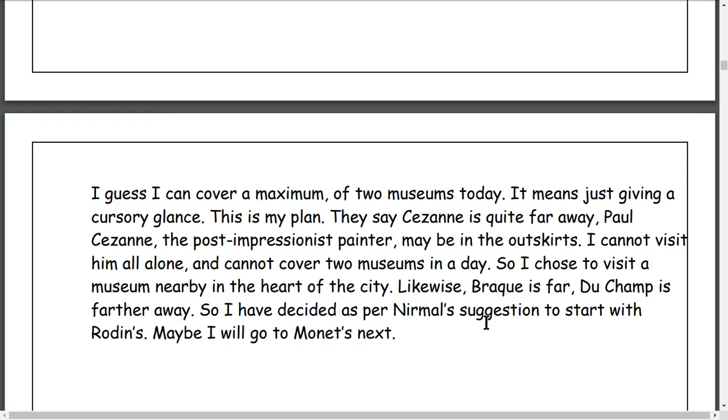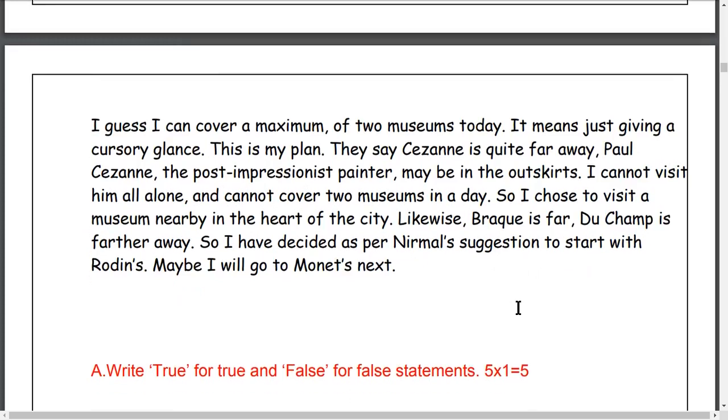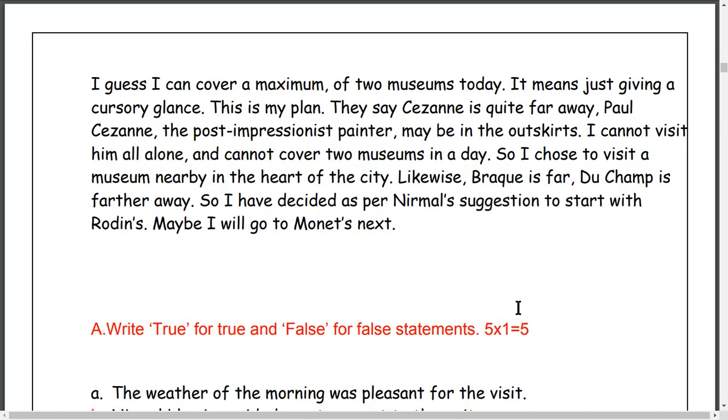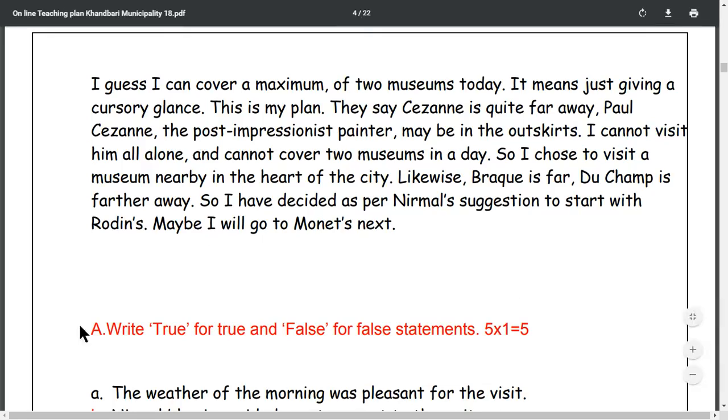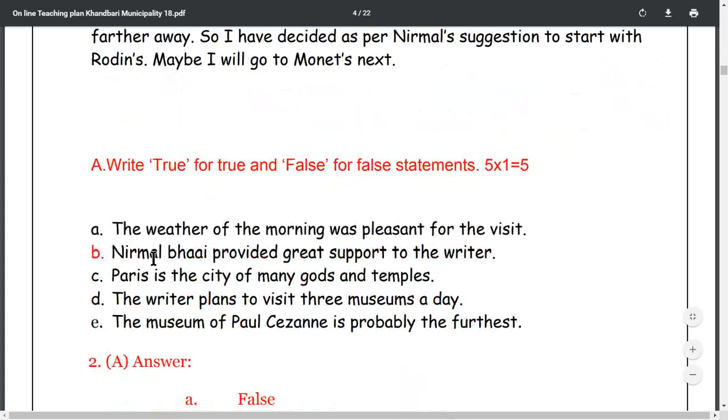Likewise, Barbizon is far. Another one is the name of a museum. Maybe I will go to Montes next year. There are many names of the museums here, and they are difficult to pronounce, but however, I try to pronounce them.